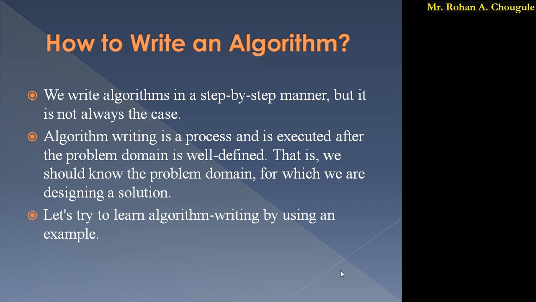So an algorithm is one type of solution. We have that problem. For example, suppose we have to add two numbers. So what is our problem? We have to add the two numbers. Accordingly, we have to write the algorithm, or provide the solution for that problem. So let's see one simple example.